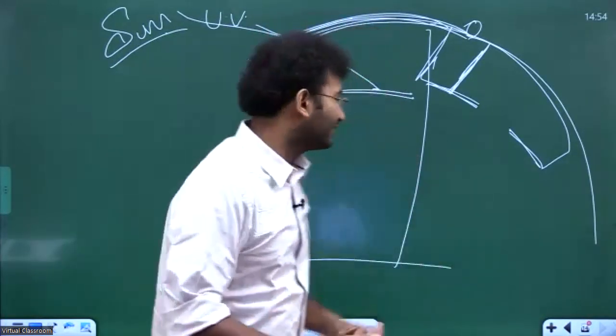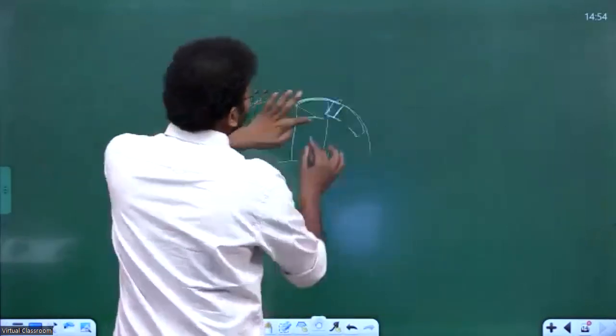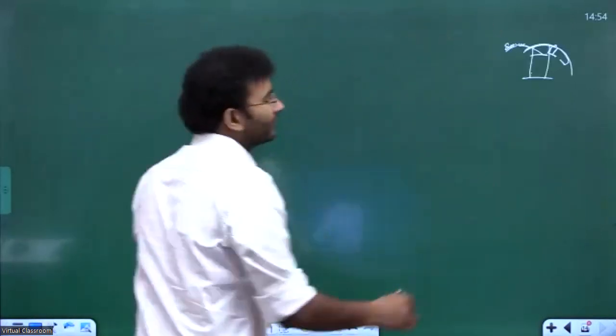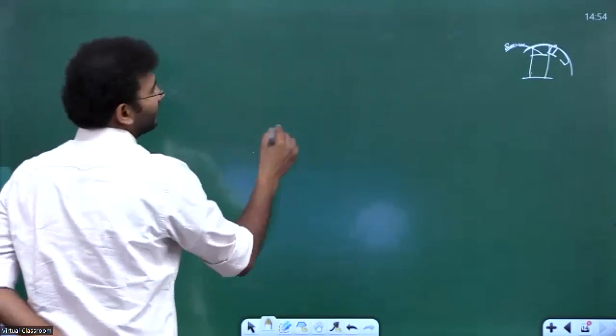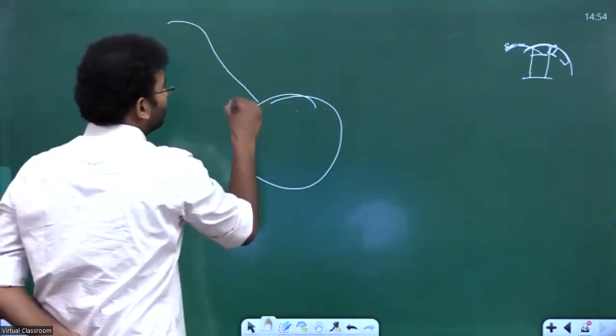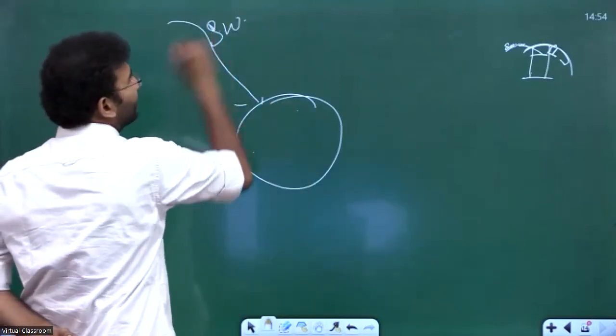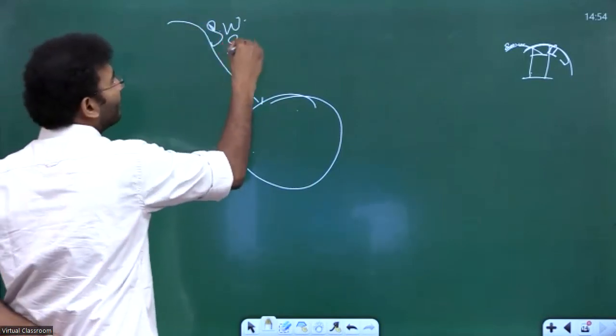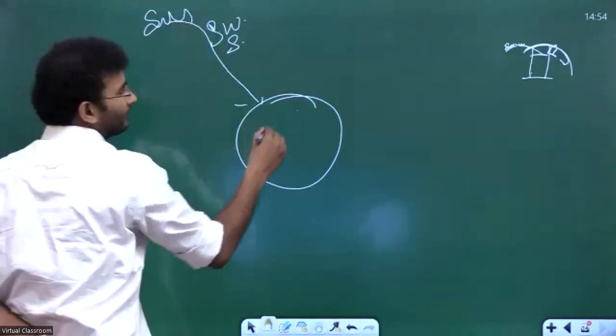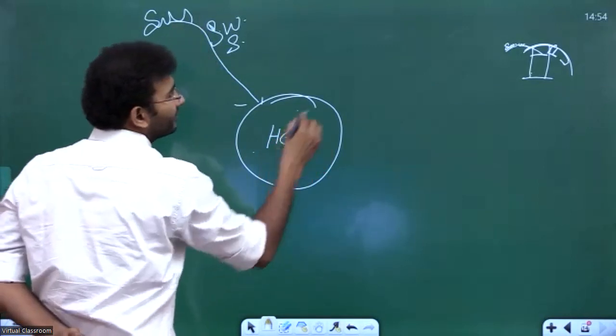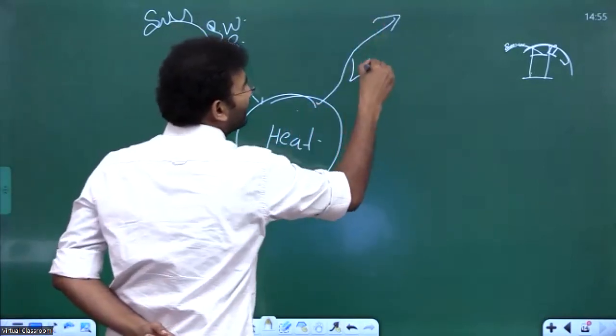Let me quickly revise this topic so that it will be very important in understanding the further problems of drought here. See, there are shortwave solar radiations that come from the sun. They will heat the earth, and then the earth will start to generate long wave radiations.